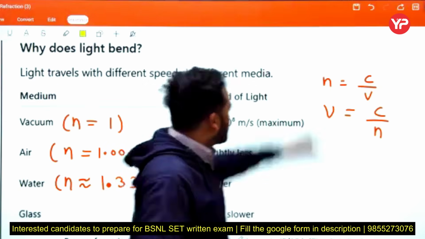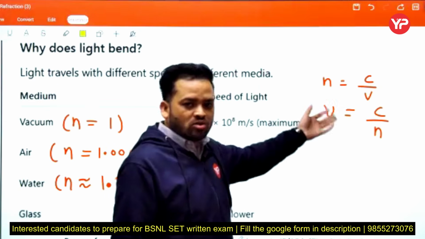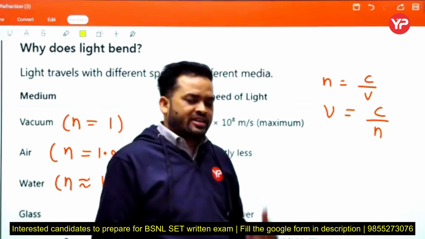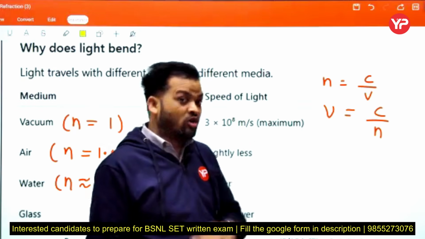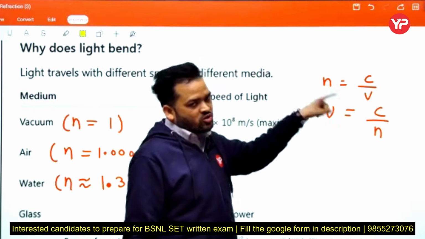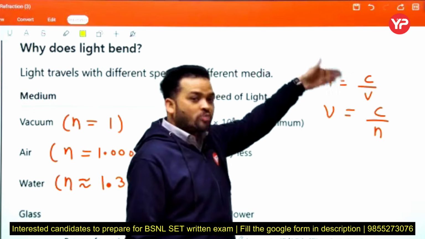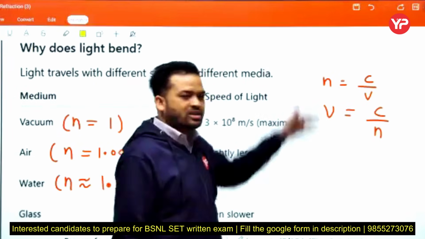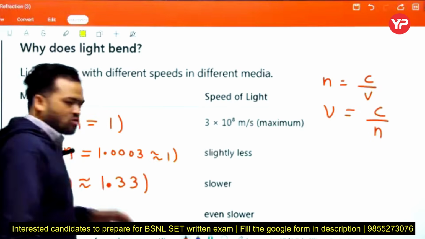Because c upon v, speed cancels out, unit cancels out. Ratios are unitless in general, though not all ratios are unitless. But this ratio is unitless because it is the ratio of the same physical quantities, speed and speed. That's why refractive index does not have any unit.